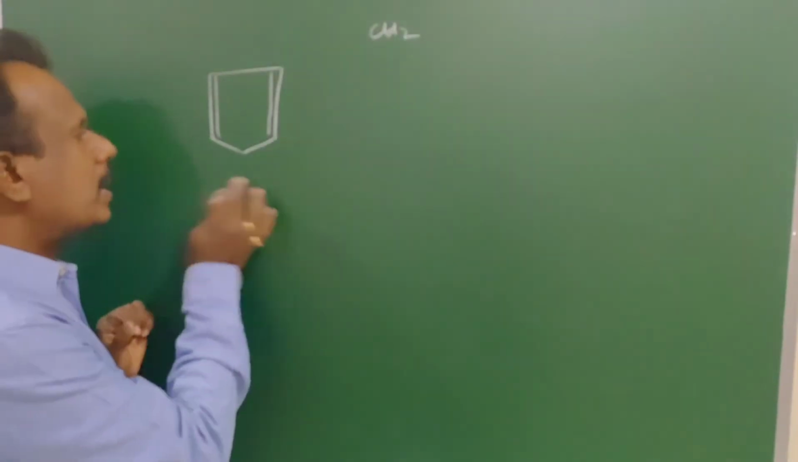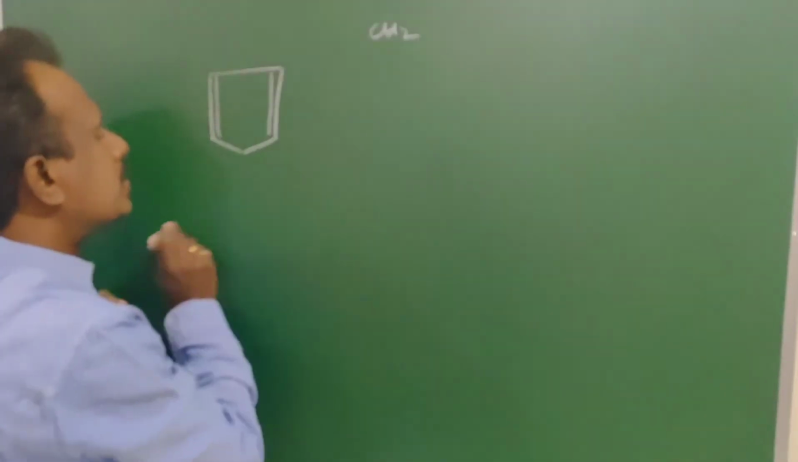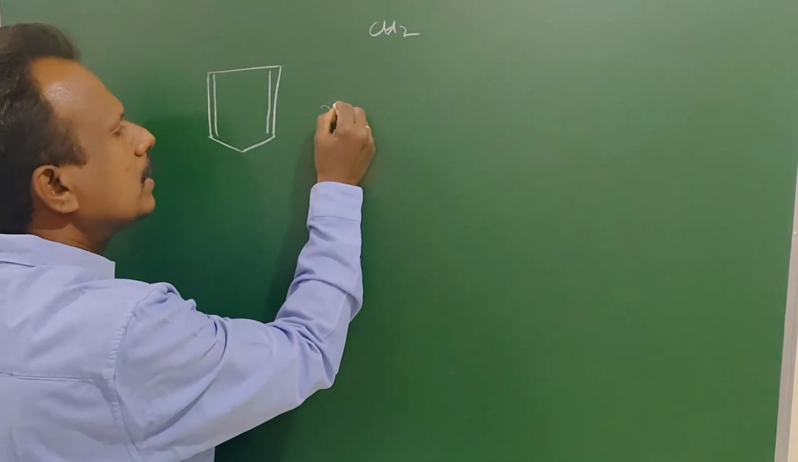It is a 5-membered compound. These 4 carbons are sp2 hybridized, but this is an sp3 carbon. So it is non-aromatic.